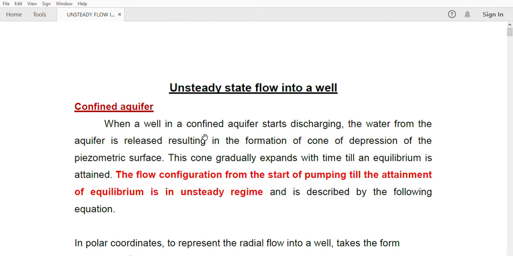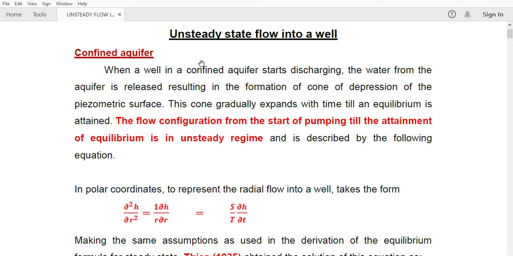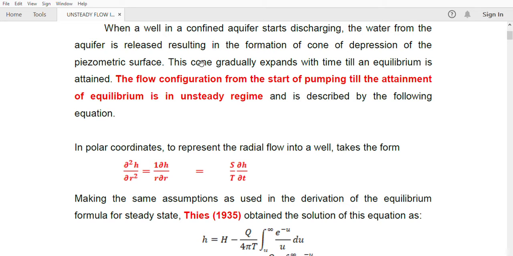So this unsteady state occurs when we just start pumping. The discharge will be very low at first, and then after some time it attains an equilibrium state. So from the start to the equilibrium there will be an unsteady state. That regime is known as the unsteady state regime, and in polar coordinates the unsteady state is explained by using